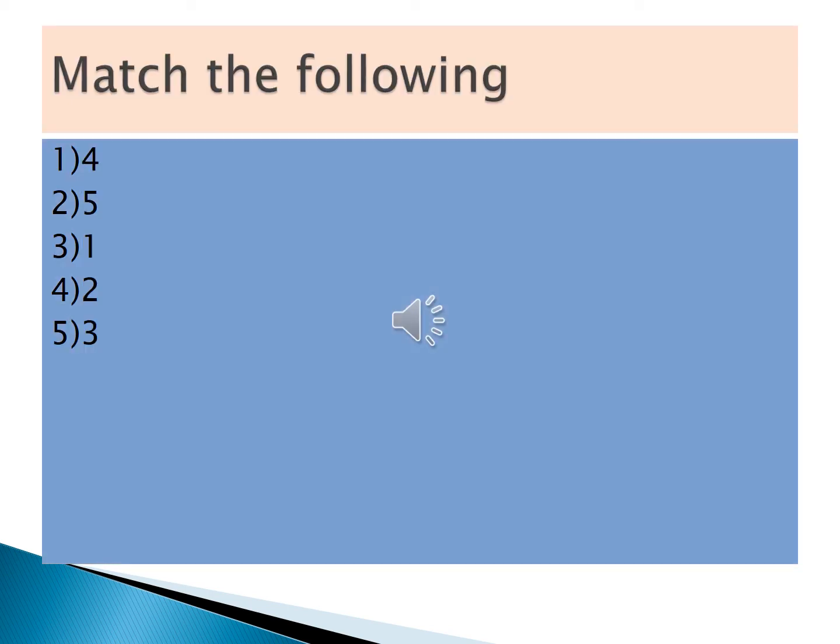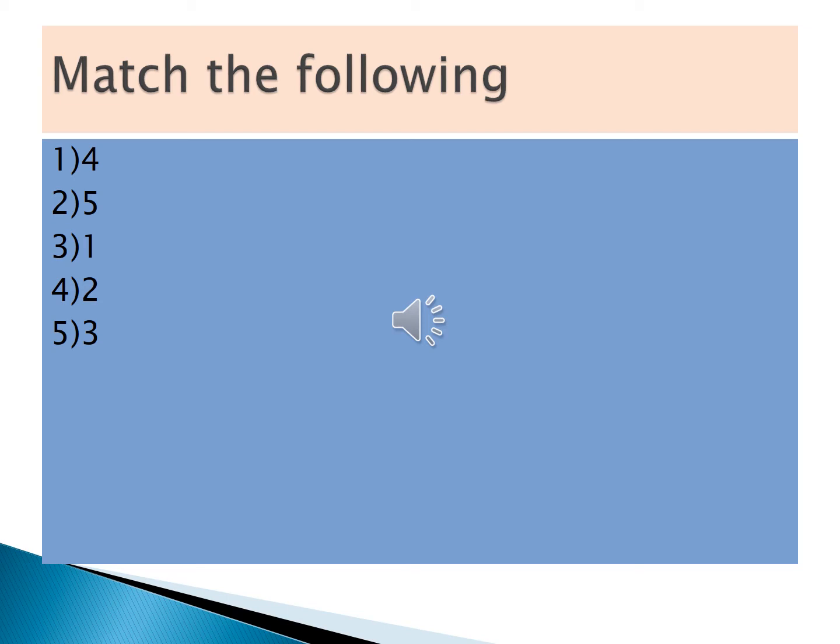Look at match the following. I am giving only the answer, as a number. First question, to separate cream from milk: centrifugation, so that is 1. Next, to separate pebbles and stones from sand: sieving. Third, dirt and dust are separated from rice: sedimentation and decantation.